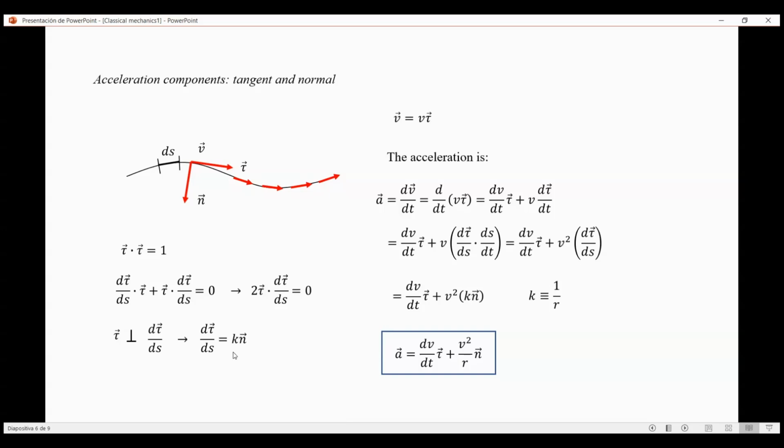And we carry this here, and finally we arrive at the acceleration being the derivative of the speed with time, tangent, plus the square of the speed multiplied by a constant and the normal vector. By definition, this constant is the inverse of the radius of curvature of the path at that certain point. So finally, we get that the acceleration is the derivative of the speed with time, tangent, plus the square of the speed divided by the radius of curvature, normal component.